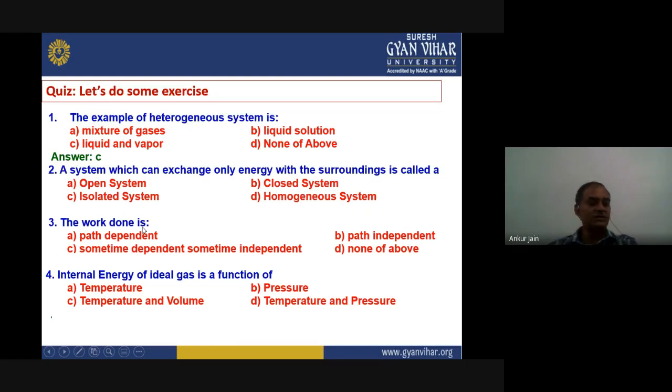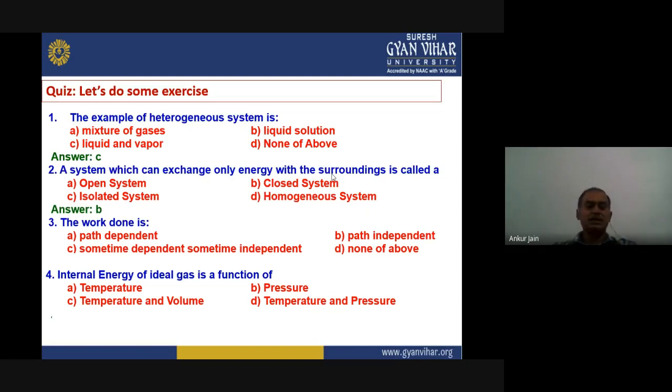So what was the open system? Where the system can exchange both matter and energy. That means this is not the right answer for this question. The other option is isolated system. Actually, an isolated system does not have any exchange of energy or matter. There is no communication of energy and work between the system and surroundings. So that means the remaining part is closed system, and that is defined as a system where the exchange of energy takes place between the system and surroundings. So the right answer is B for this question.